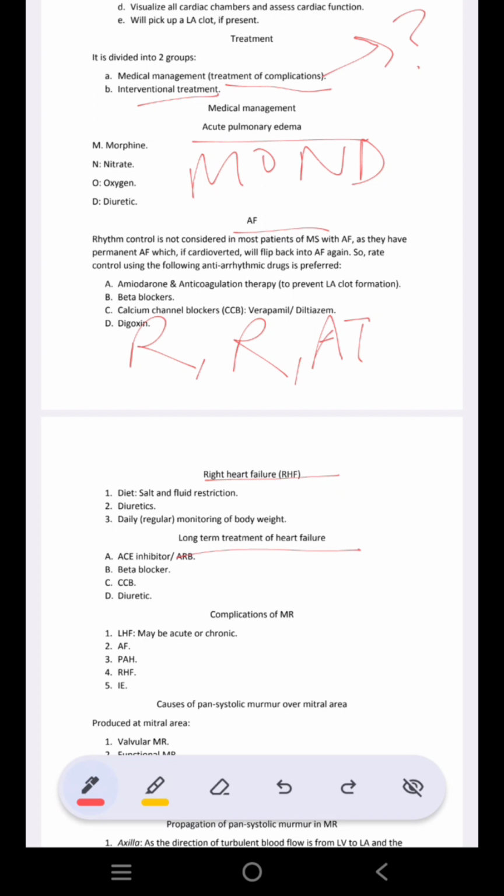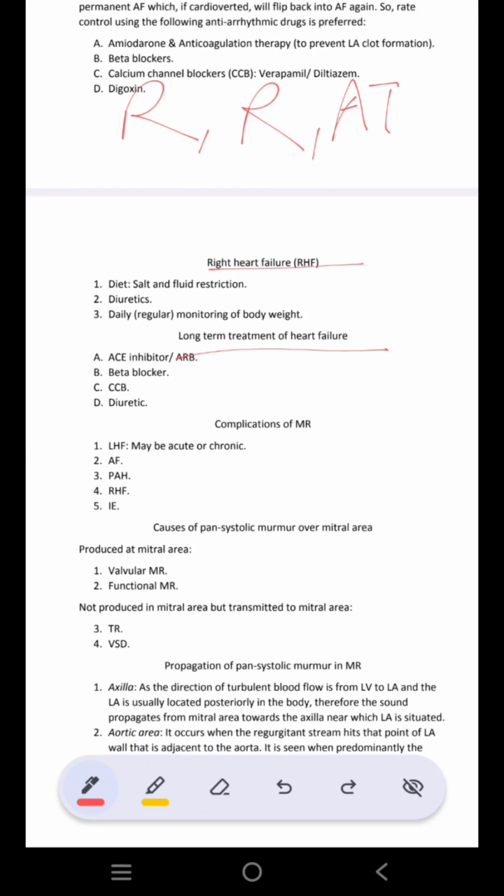Okay, now what are the causes of a pansystolic murmur over the mitral area? This is a question that is asked in your viva. One is obviously MR, which you have studied. Now this can be a valvular MR or a functional MR. Other causes can be TR and VSD.